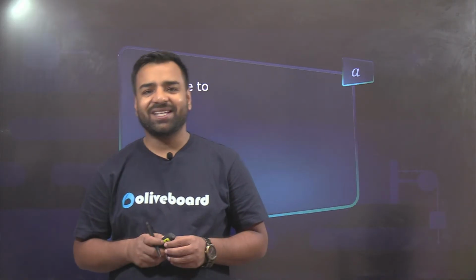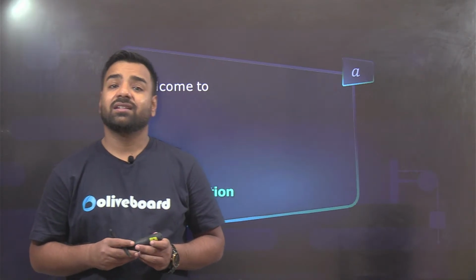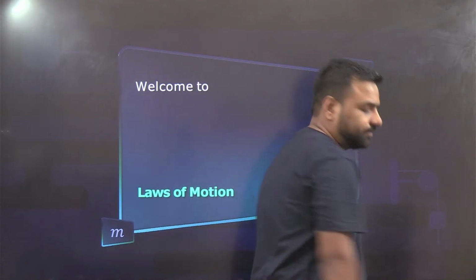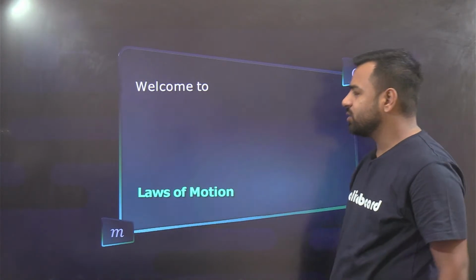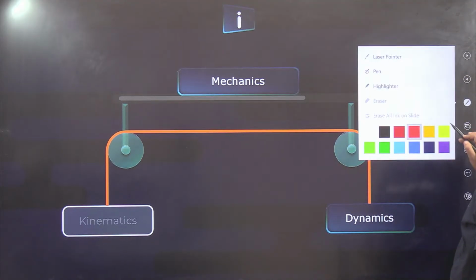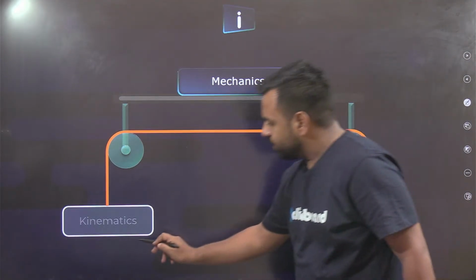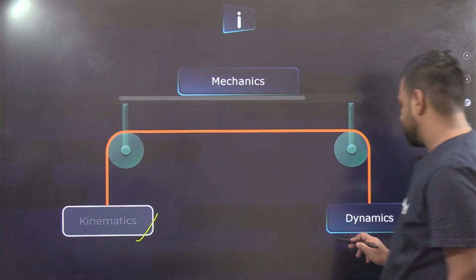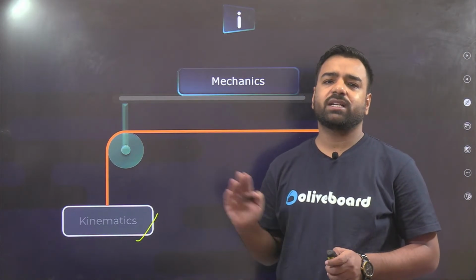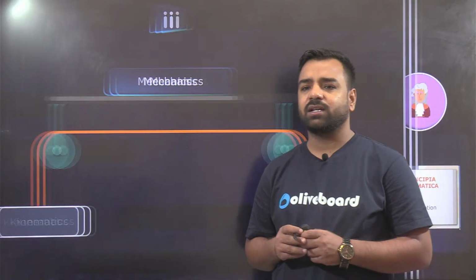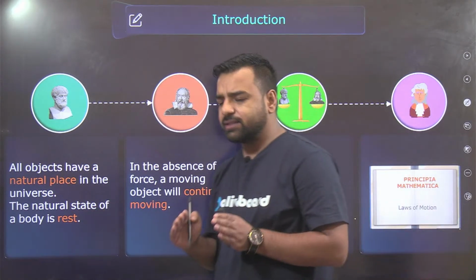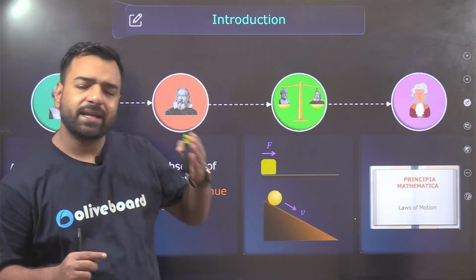Okay. So today, the topic that we are going to discuss is force and laws of motion. When we're talking about this topic, there are a few things that we need to understand. If I go with the mechanics section, we can say that it's divided into two sections, kinematics and dynamics. In the dynamics part, we'll be discussing the laws of motion. In order to understand the laws of motion, we have to go back in some history.